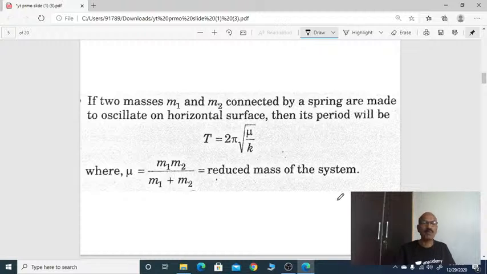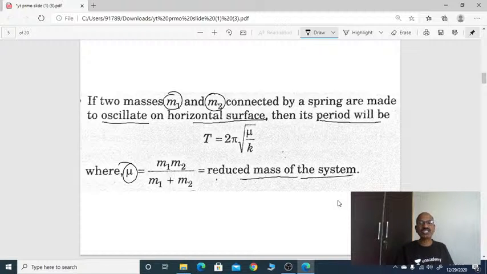Spring pendulum. Now if two masses m1 and m2 connected by a spring are made to oscillate on a horizontal surface, then the time period will be T equals 2 pi root mu by k, where mu is called the reduced mass of the system.